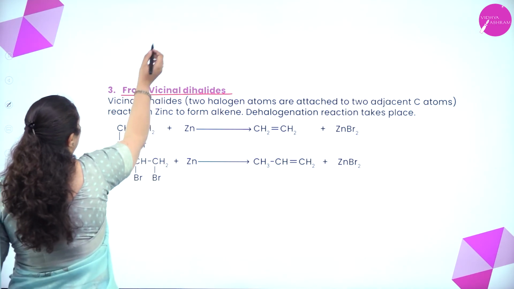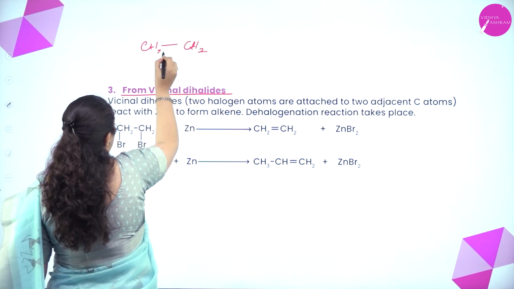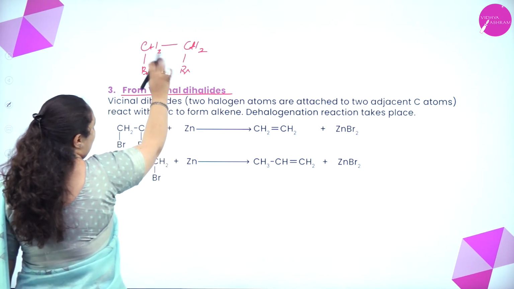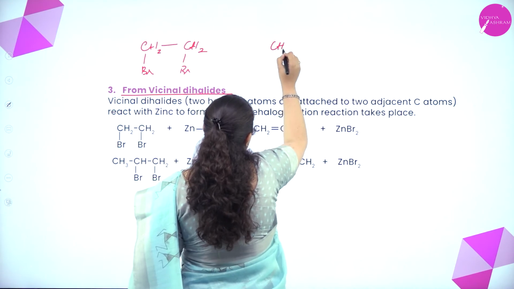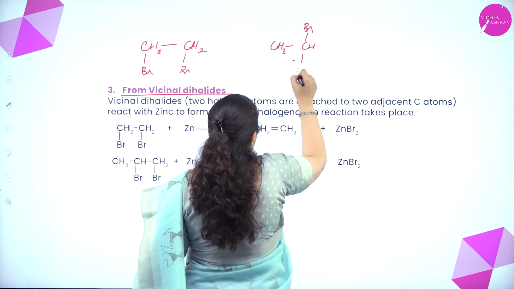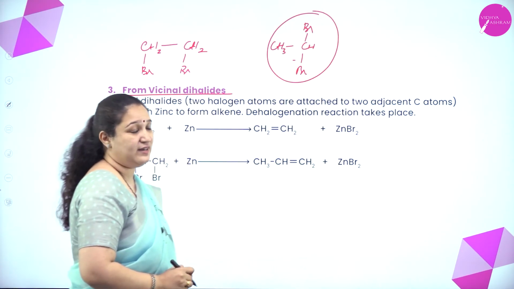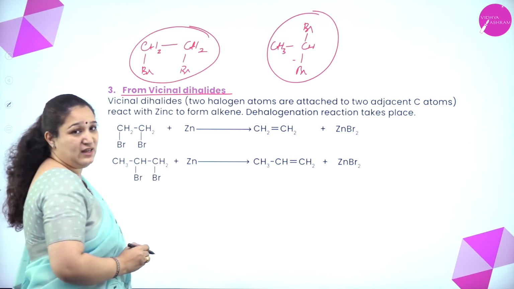For example, you see here, I have CH2Br, CH2Br. Here, bromine is present on two neighboring carbons. Same way, if it was like this, CH3, CH, Br and Br, this would be called geminal dihalide. This is vicinal dihalide because the halogens are present on neighbors.